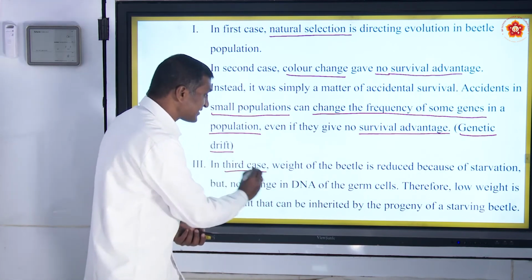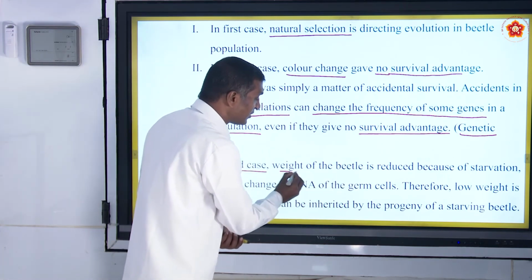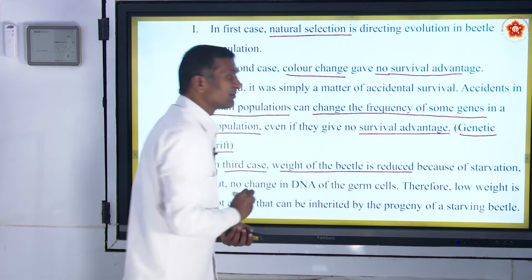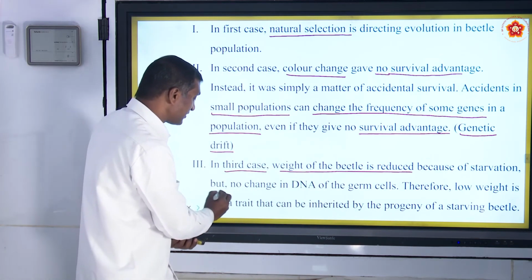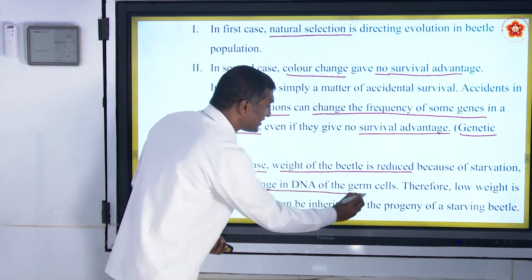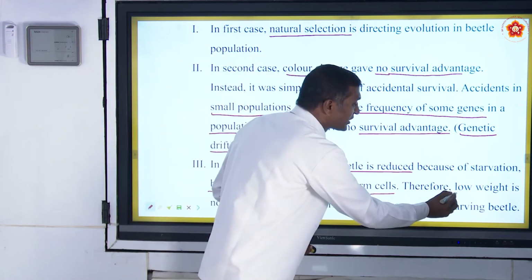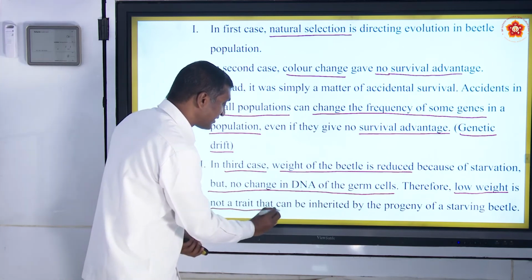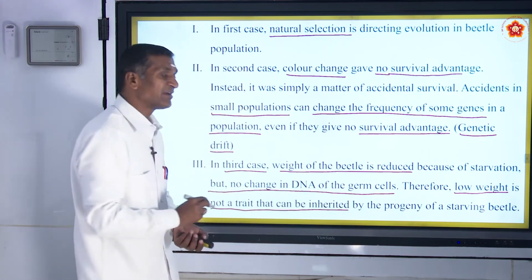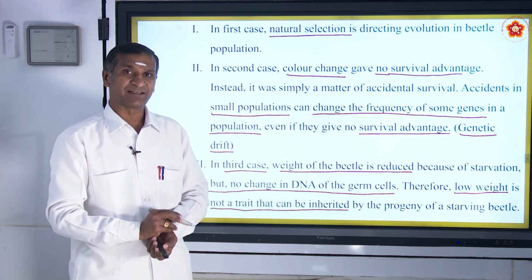In the third case, the weight of the beetles is reduced, loss of weight because of starvation, but no change in the DNA of the germ cells. Therefore, we came to a conclusion: low weight is not a trait that can be inherited by the progeny of a starving beetle.